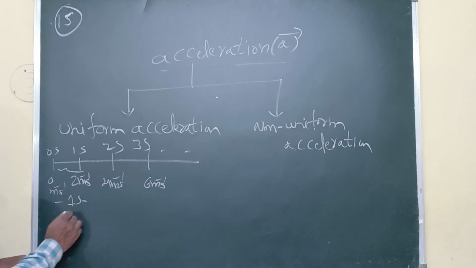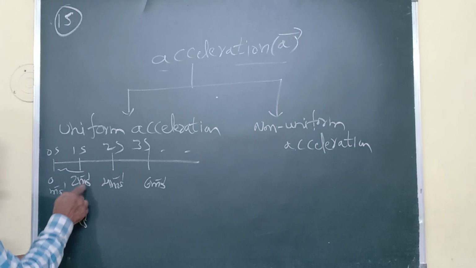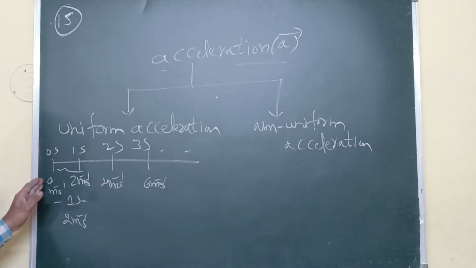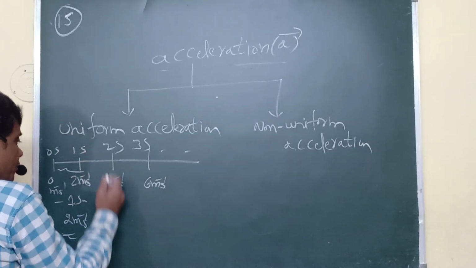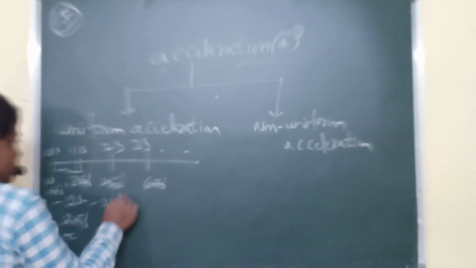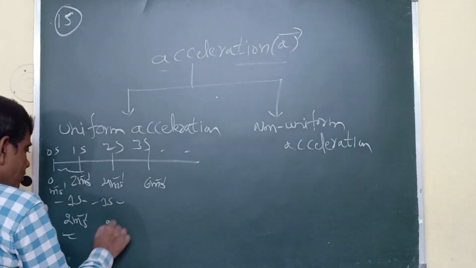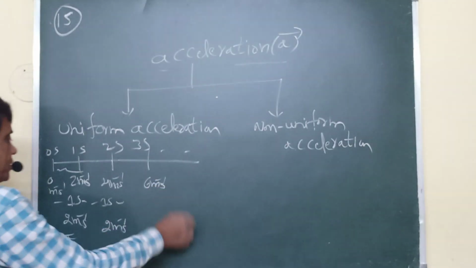What is 2 minus 0? 2 meter per second. What is the 2 minus 0? Final velocity minus initial velocity. Change in the velocity. Similarly, 2 minus 1. Here also the duration is 1 second. In this also, 4 minus 2? 2 meter per second. Like that.